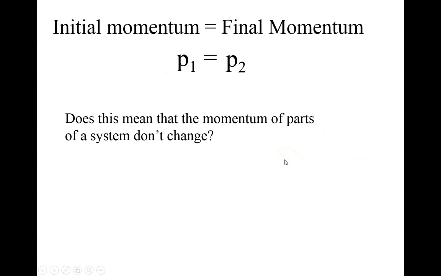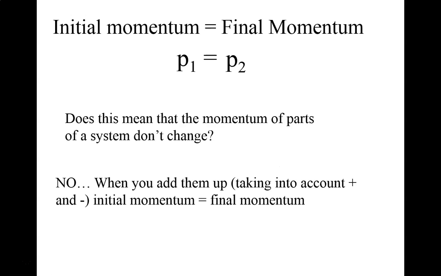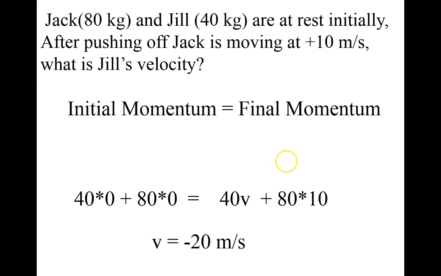So does this mean, by saying that the initial momentum equals the final momentum, that the momentum of a particular piece cannot change? Or does it mean that the total momentum doesn't change? It means that the total momentum doesn't change. So let's look at an example.